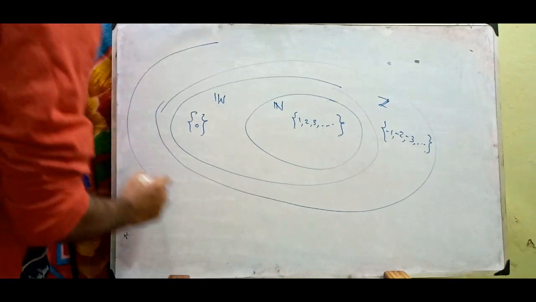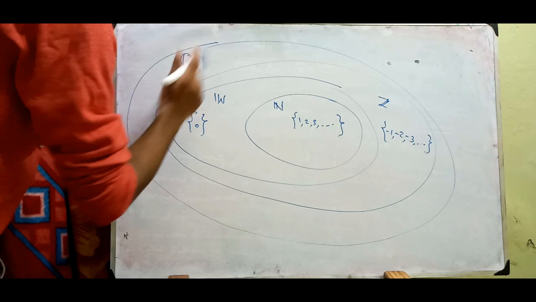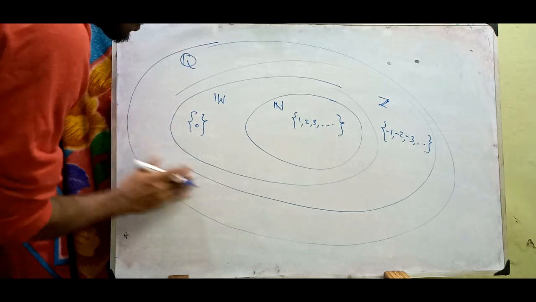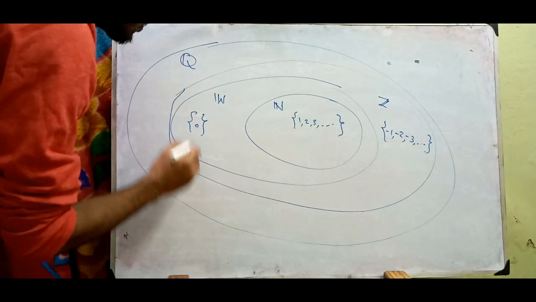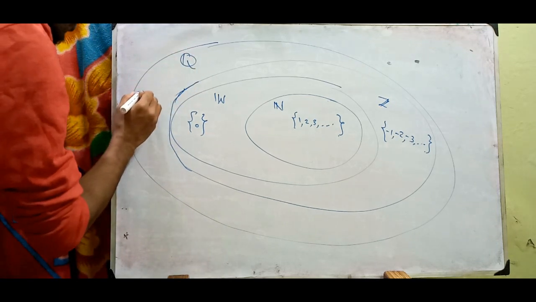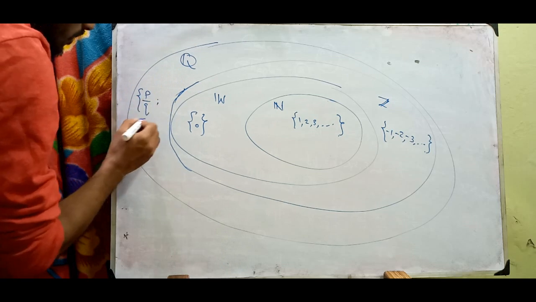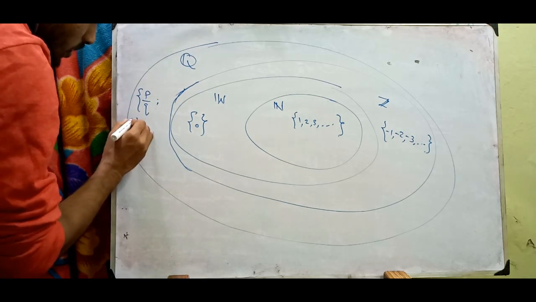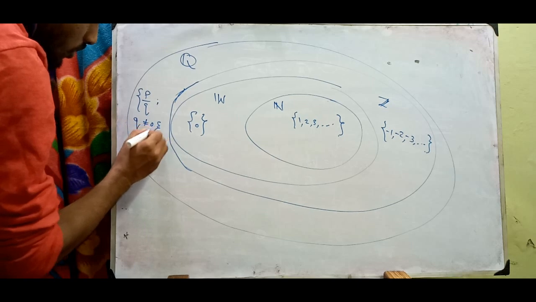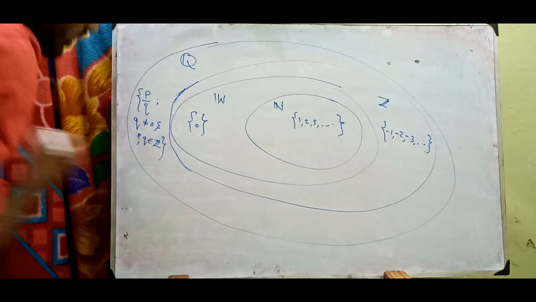Got it? Now next, I call this set Q, and Q is of the form p by q, where q is not equal to 0 and p, q belong to integers.